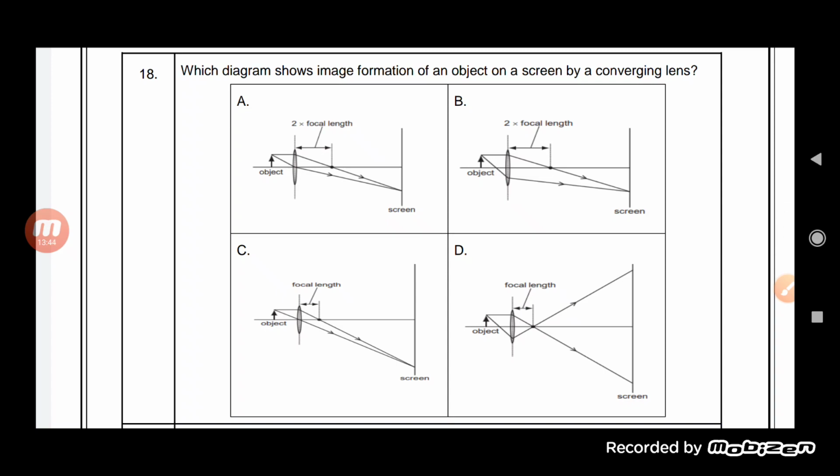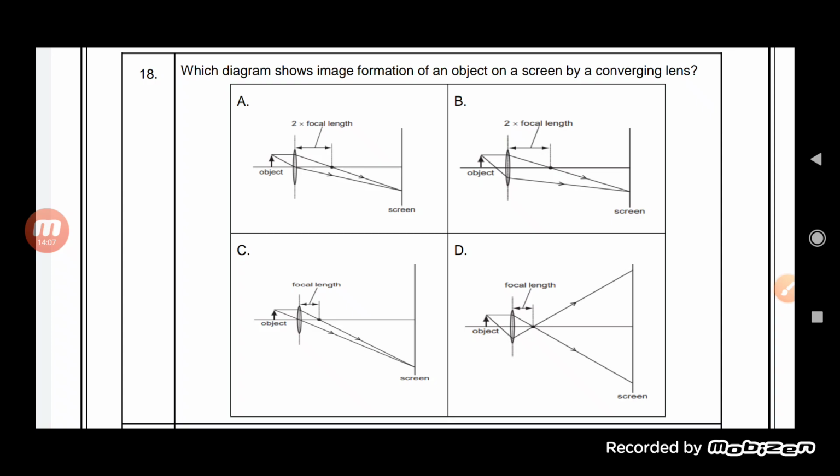Now here the diagrams are given, and we have to see what kind of image formation will occur here, and whether it is correct or not. So see here, in the first one, the ray is parallel, so it passes through the focus and reaches the screen.